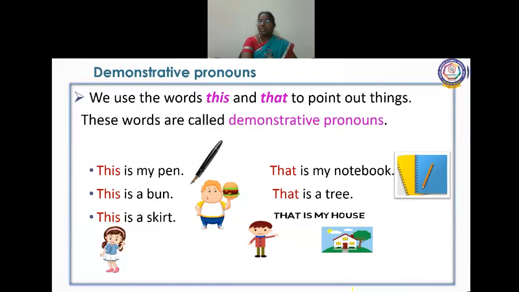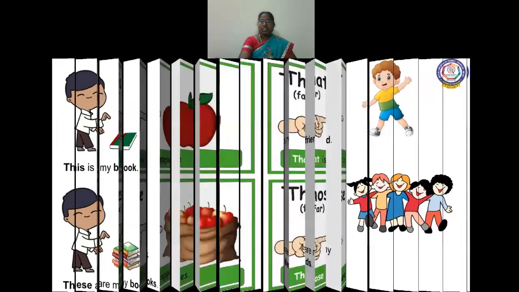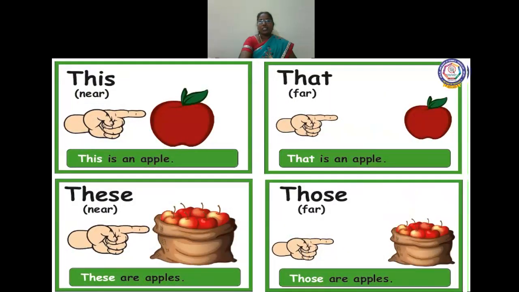And that is my notebook. That is my tree. You're showing from the distance. That is my house. So all these are demonstrative pronouns. This is my book. You can see the picture. That is my friend. And these are my books. Those are my friends. So you understood, children? Yes.